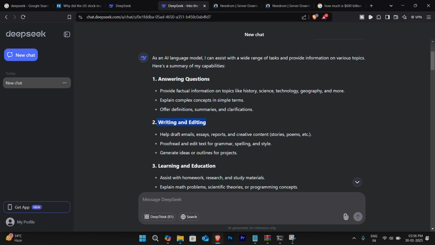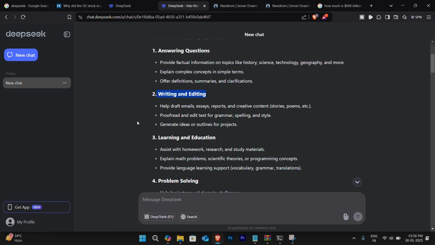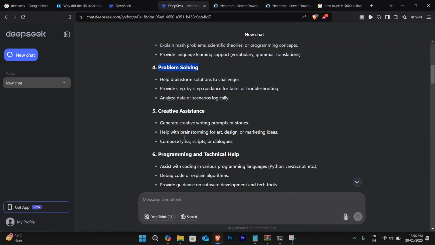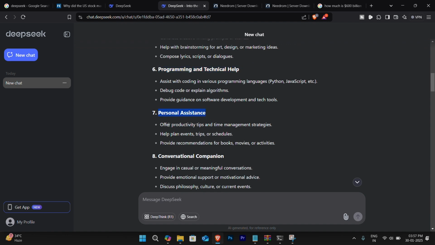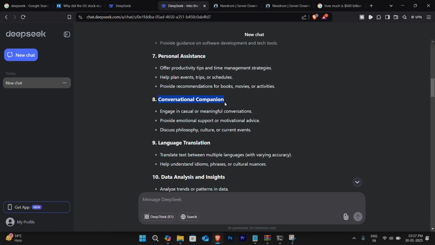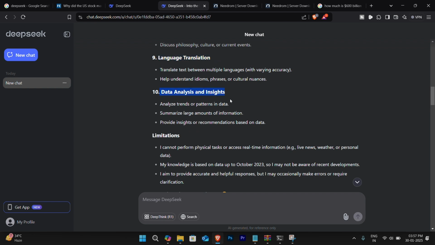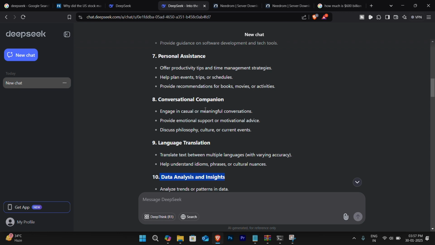It has almost all the features of ChatGPT 3, to be specific, like learning, education, problem solving. You can type in your queries and it will give you answers back. It can give you some new ideas to work upon. It can solve mathematical questions or even solve some complex programming in the computer field. It can also visualize data and get insights from that. This is not something that ChatGPT 3 couldn't do, but this is the beta version or the initial version of DeepSeek, and DeepSeek is already on top of everything out there.